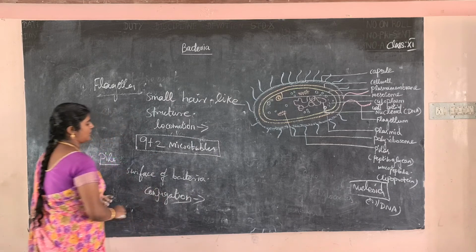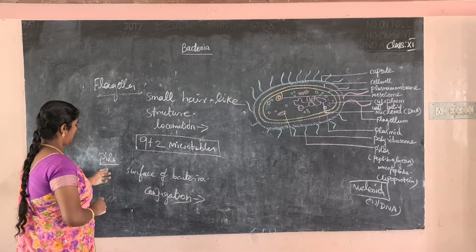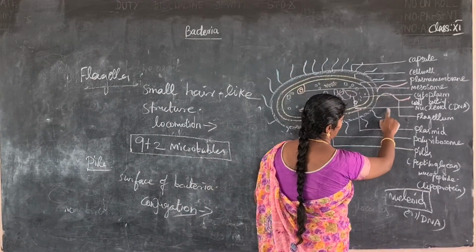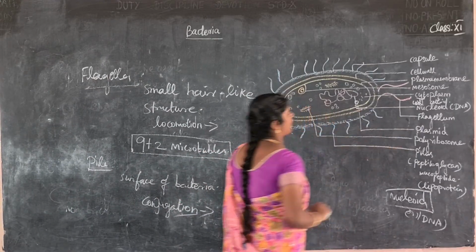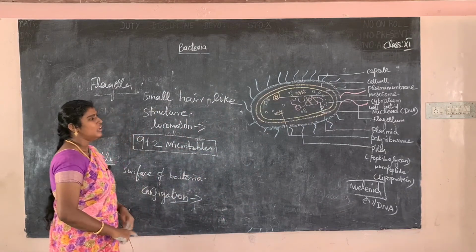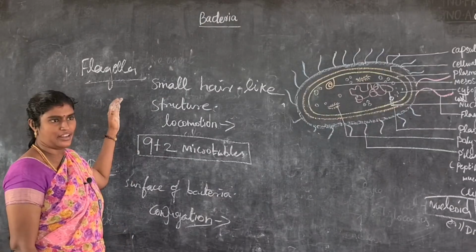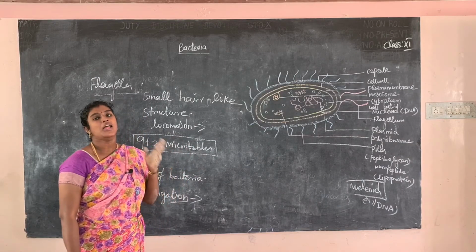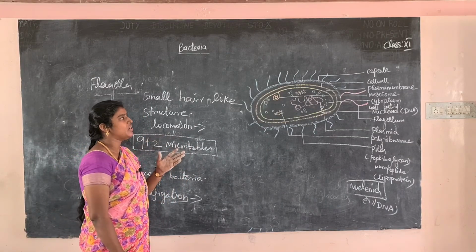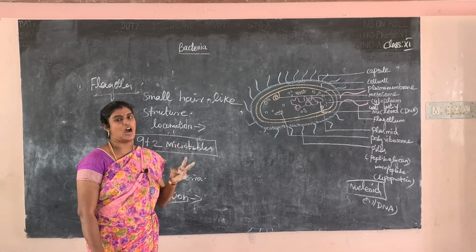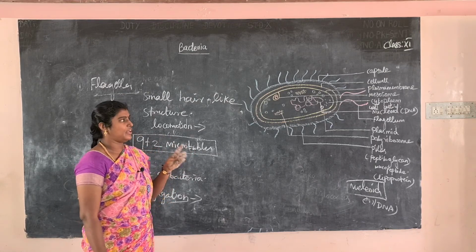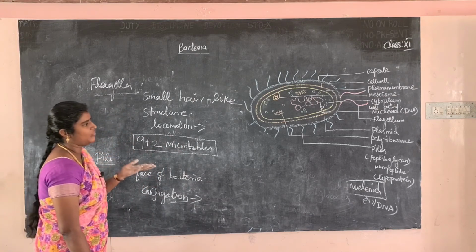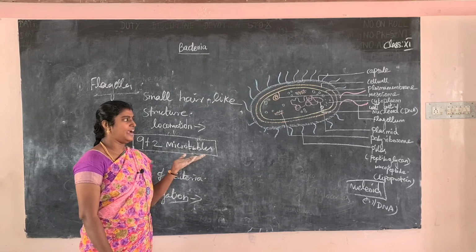Okay, so now what is the next one? Now it is the DNA, the nucleoid, otherwise called the DNA. So what did we learn today? First we saw the topic: what is bacteria, and what are the main characteristics present in bacteria. Next, the bacterial cell envelope is mainly made up of three structures: capsule, cell wall, and cytoplasm. The main parts present are the plasma membrane, cell wall, mesosome, nucleoid, and ribosomes.